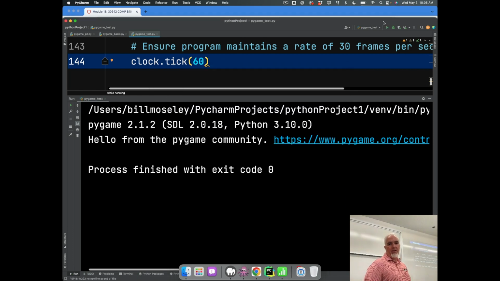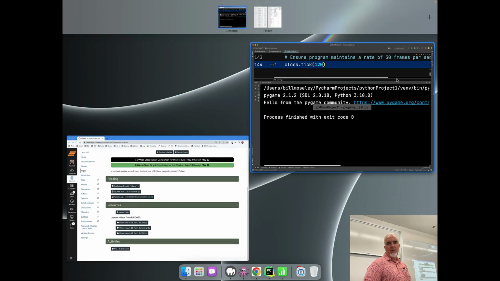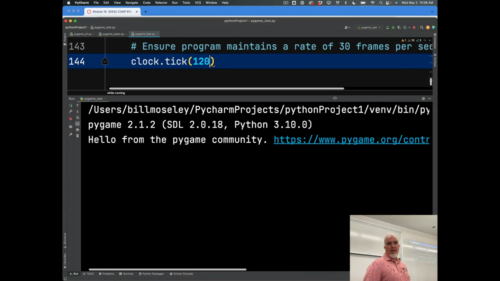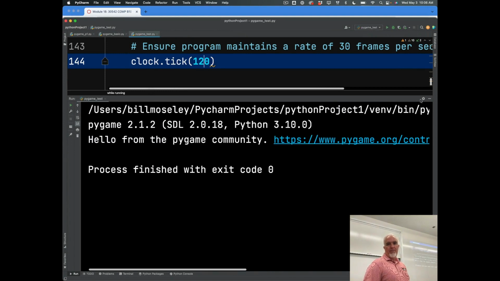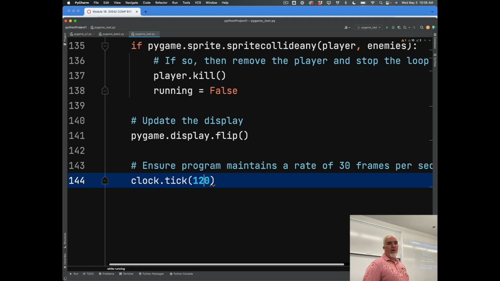So I can change how challenging the game is by adjusting the frame rate. See, now it's really hard. So you could have this number, just as a thought. What do games often do as you progress through levels? Well, they get harder. You could have the game actually speed up as somebody progresses.